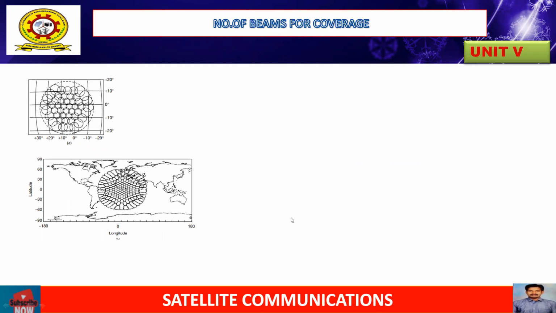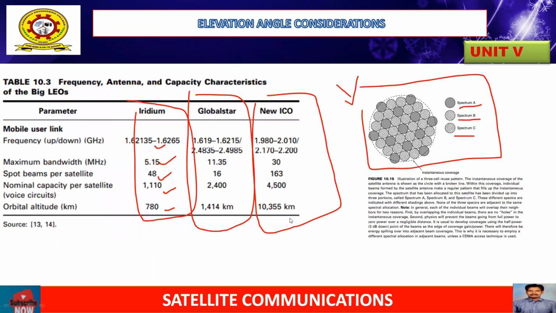In olden days, very little spectrum was allocated for MSS systems, where the MSS system would have less than 50 megahertz, and many competing systems are available under this 50 megahertz. So by using this number of elevation angles, we have Iridium, Global Star, and ICO, which are known as big LEOs.